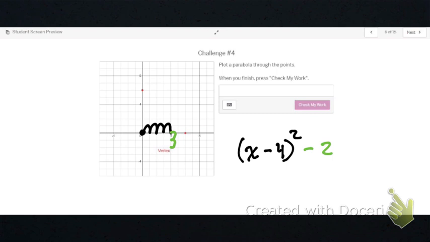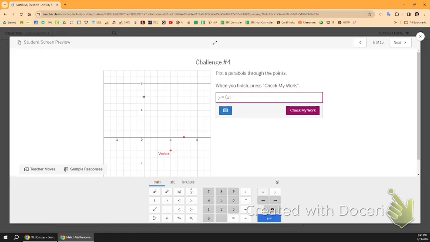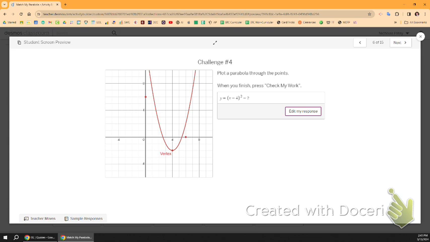Let me plug that in and check it to see if it works. Okay, we got x minus 4. Whoops, messed up there. So we got x minus 4. Close that parenthesis, raised to the second power. And then we're going to minus 2. All right, let's check it. Oh, check that out. So now our vertex is where it needs to be, but it's not quite hitting this point or this point right here.